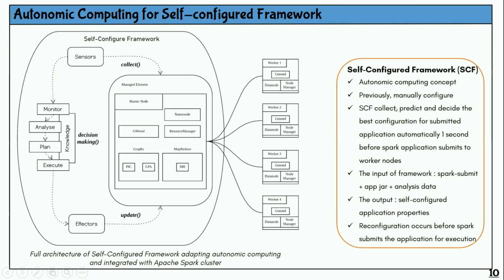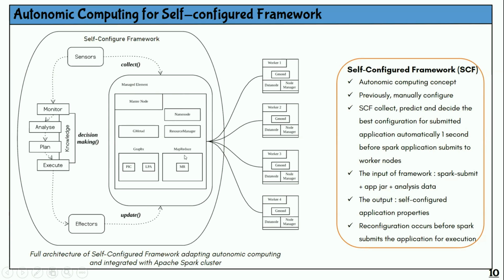But this self-configured framework is proposed to collect, predict and decide the best configuration for the submitted application automatically, 1 second before the Spark application is submitted to the worker nodes. So these are the worker nodes. This framework receives as input the Spark submit command and the application jar. The application is the link prediction application, such as detection, clustering, influence analysis or recommendation, and then the data. The output of this framework is the self-configured application properties.